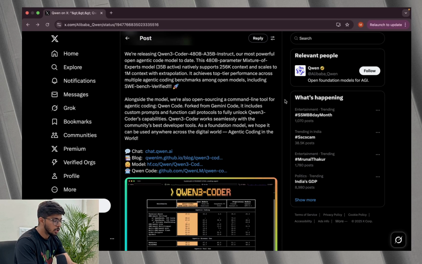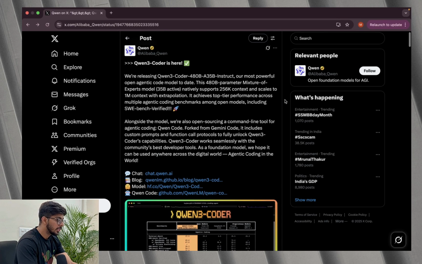So we are looking at the official tweet from Alibaba about Qwen3-Coder. They say: we are releasing Qwen3-Coder 480B A35B Instruct, our most powerful open agentic code model to date. This 480B parameter mixture of experts model, 35B active, natively supports 256K context and scales to 1 million context with extrapolation. It achieves top-tier performance across multiple agentic coding benchmarks among open models, including SWE-bench Verified.